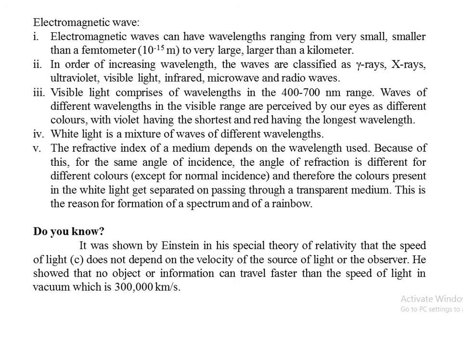Einstein, in his special theory of relativity, states that the speed of light does not depend on the velocity of the source of light or the observer. He showed that no object or information can travel faster than the speed of light in vacuum, which is 300,000 kilometers per second, that is 3 x 10^8 meters per second.